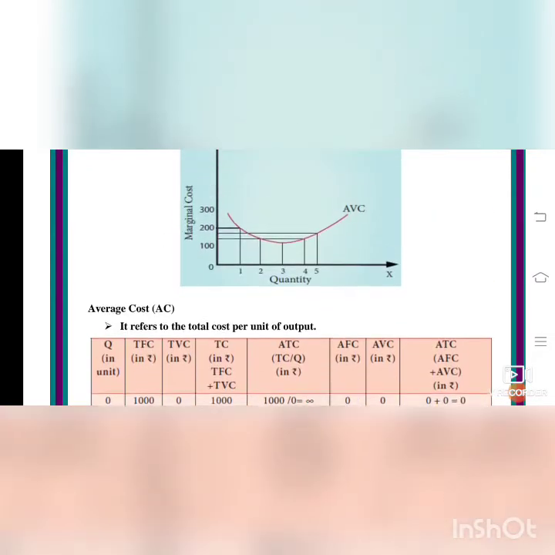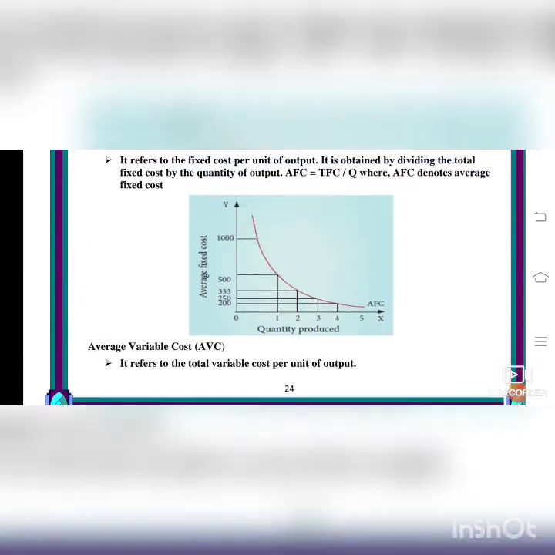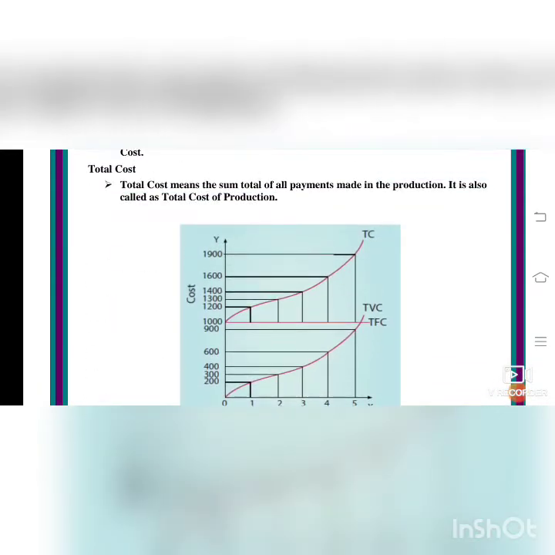Now we will go to the formulas and the diagrams. As we saw, after seeing this schedule, you will apply it to these diagrams. Total cost means the sum total of all payments made in the production. It is also called the total cost of production. You have a tabular column in your book.